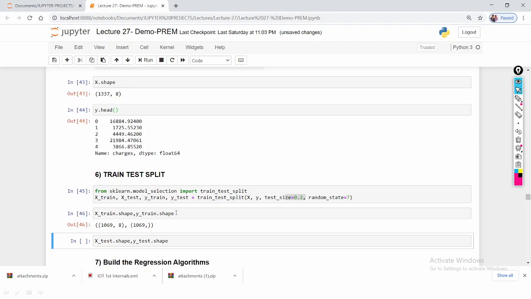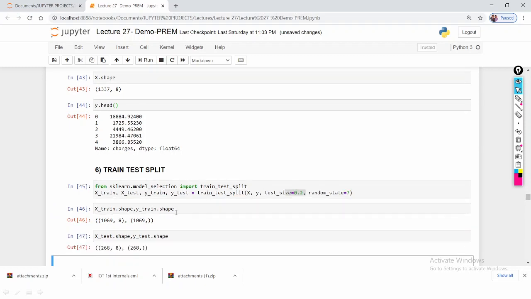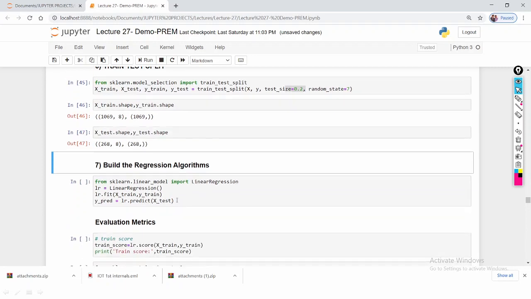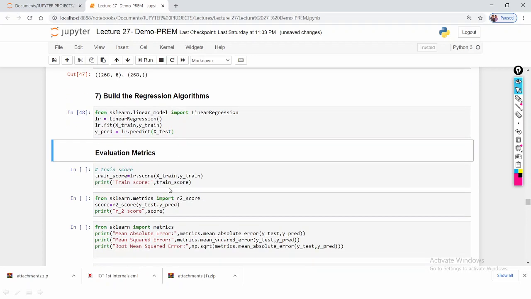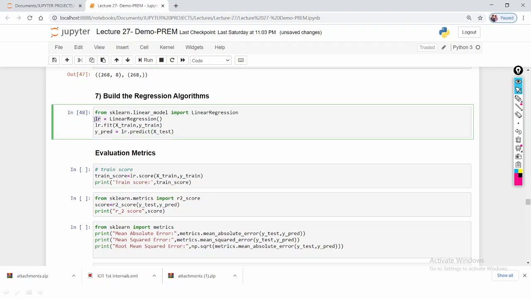So train shape is 1069, 8, test is 268. Here I am applying the linear regression. After applying the linear regression, this is my object name LR. So LR.fit on X train, Y train, and with this model, LR.predict on X test, you will get this Y pred.